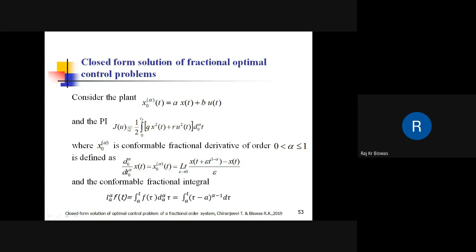This is the objective function, and it can be noted that this is not the same as the earlier performance indices, because this operator d0 alpha is different, because dA alpha is equal to (tau minus A) to the power alpha minus 1 d tau. So this is not ordinary integration, rather this is integration of order alpha.